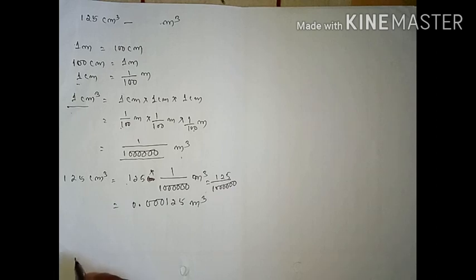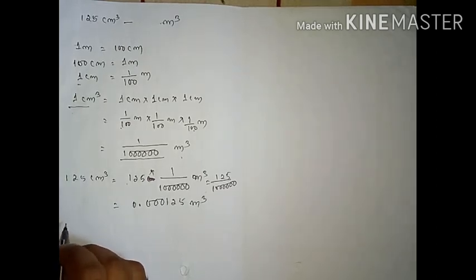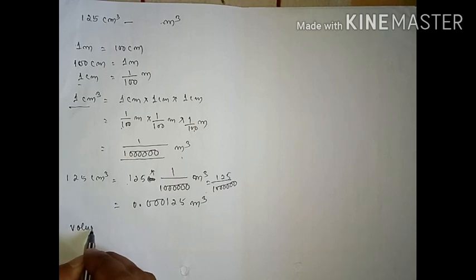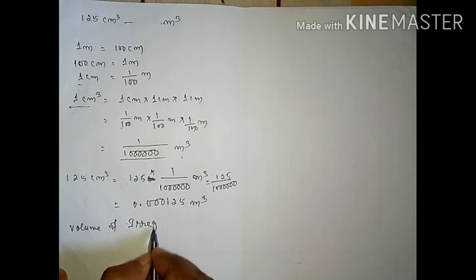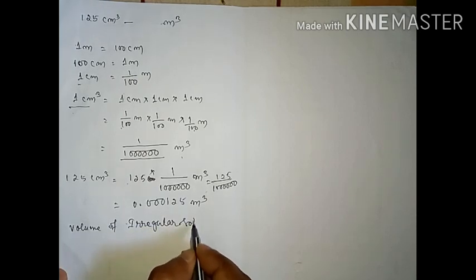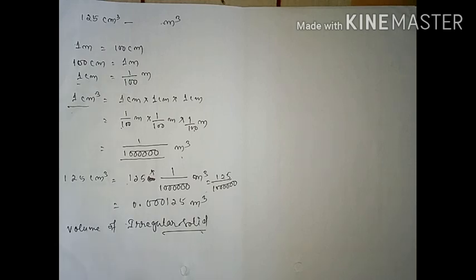Now we are going to find out, students, the volume of an irregular solid. How can we find the volume of an irregular solid? What do you understand by irregular? They don't have a fixed shape, they don't have a fixed size. That means no length, no breadth, no height. For objects of irregular shape such as stones, a simple measurement or formula like length into breadth cannot be used, because they don't have these.